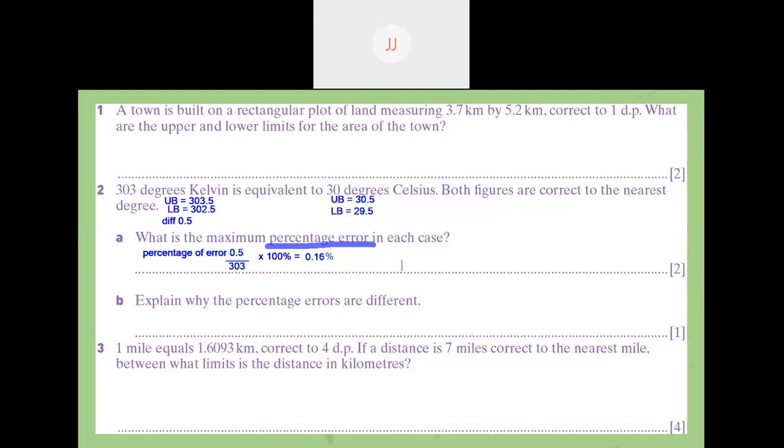Teacher, I still didn't understand. Okay, we will discuss it tomorrow. I told you to find the percentage of error, you have to find the difference between the number given and the upper bound or the lower bound. So I just need to subtract 300.5 from 303. How many is the difference? The difference is 0.5, right? And then in Kelvin, how many degrees? It's 303. So just 0.5 divided by 303 times 100%.